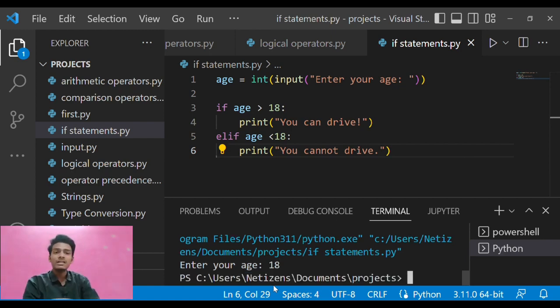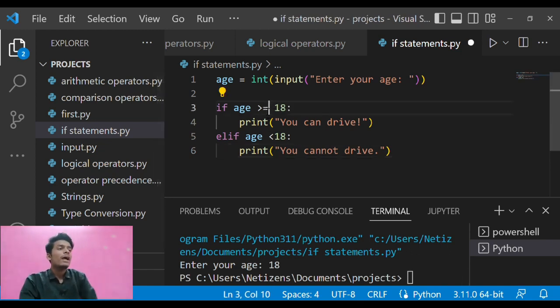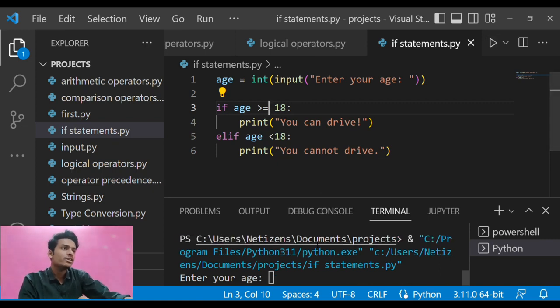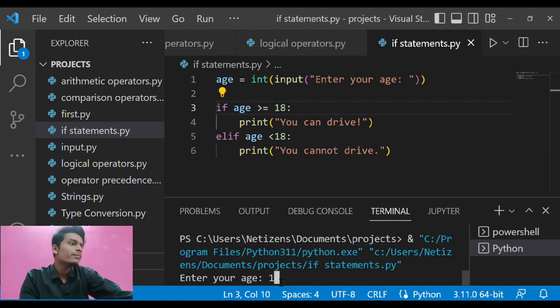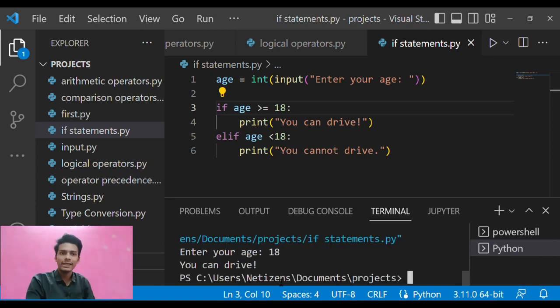It will say nothing, because we have not specified anything about age 18. We have just said more than 18 and less than 18. So here you need to just enter equal to, one of the relational operators we learned in the previous part of this video. It will say that if the user's age is more than 18 or equal to 18, he or she can drive. So if I enter my age as 18 again, it says that you can drive. So this was the if statements in Python.